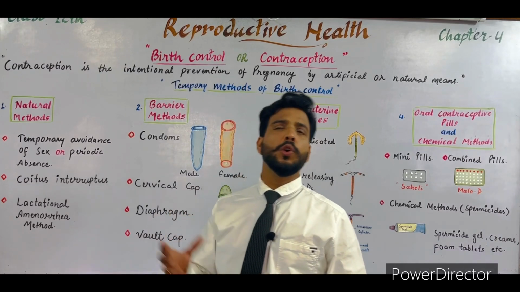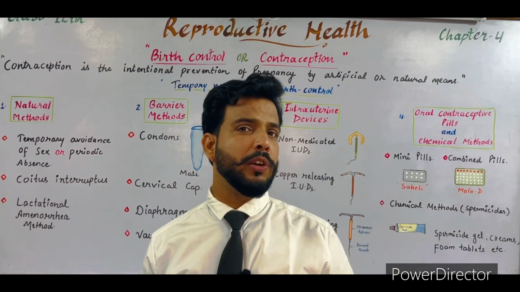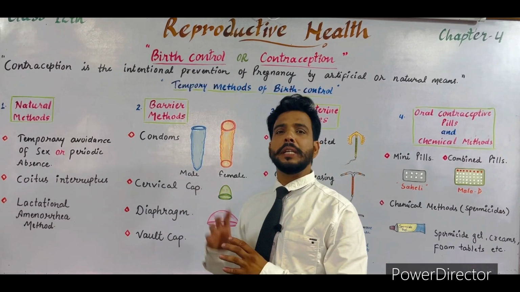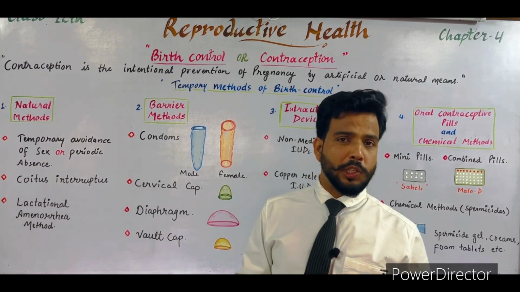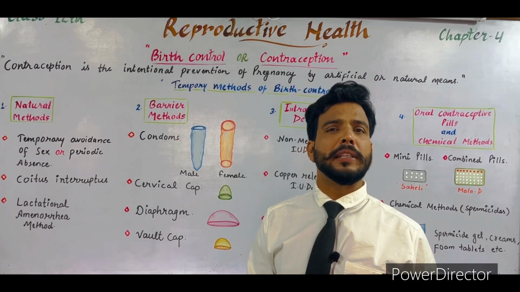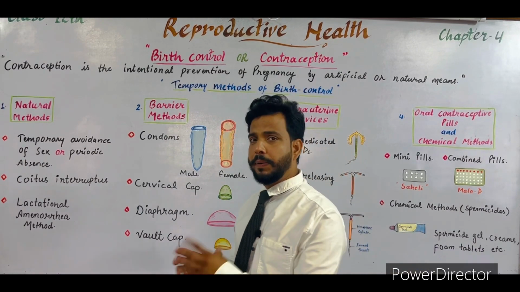As we know, ovulation occurs on the 14th day of the menstrual cycle. During that time, if a sperm enters the fallopian tubes, then fertilization may occur. So to prevent pregnancy, avoiding this period is very safe.